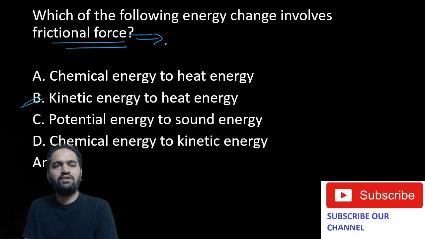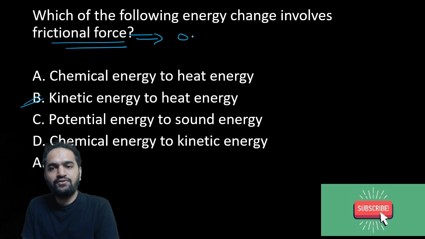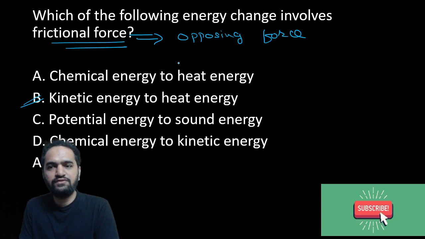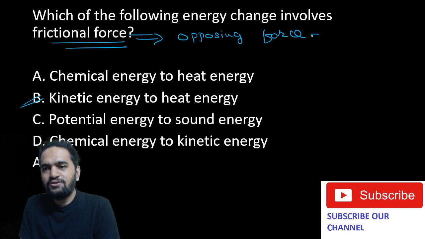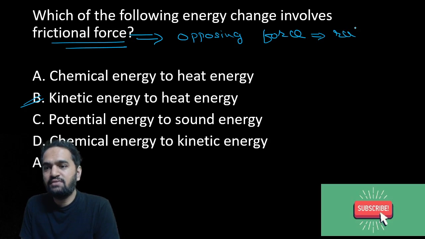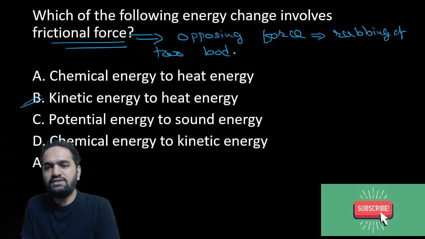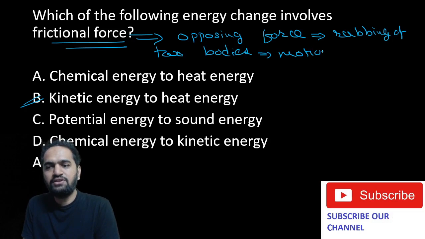Now, what is friction according to us? That means it is an opposing force. Definitely another definition for frictional force is opposing force. But opposing force also involves rubbing of two bodies. Basically what it means is two bodies are rubbing over each other, and that happens only if they are in motion. Correct? That happens only in motion.